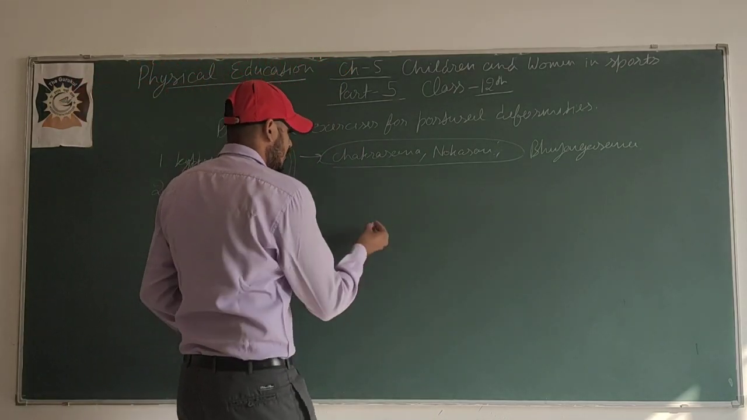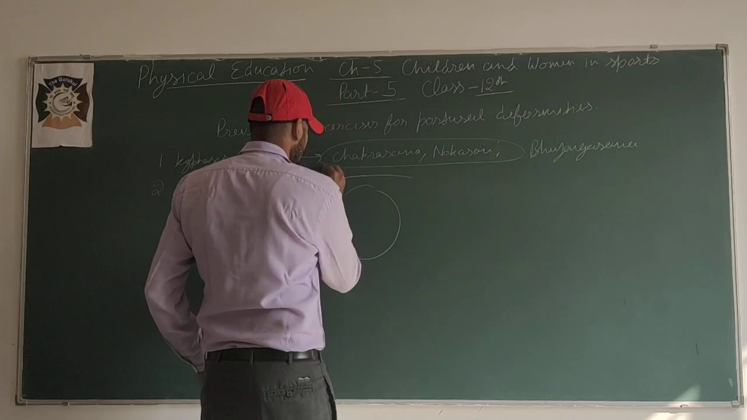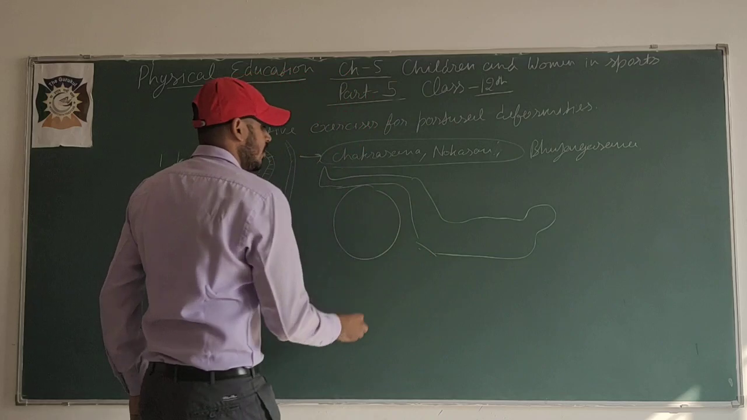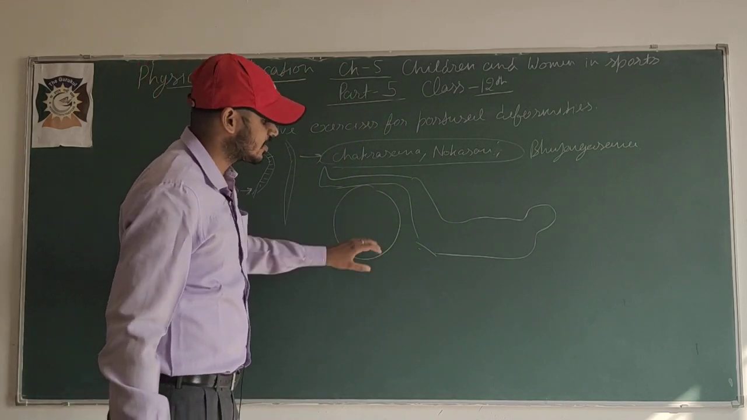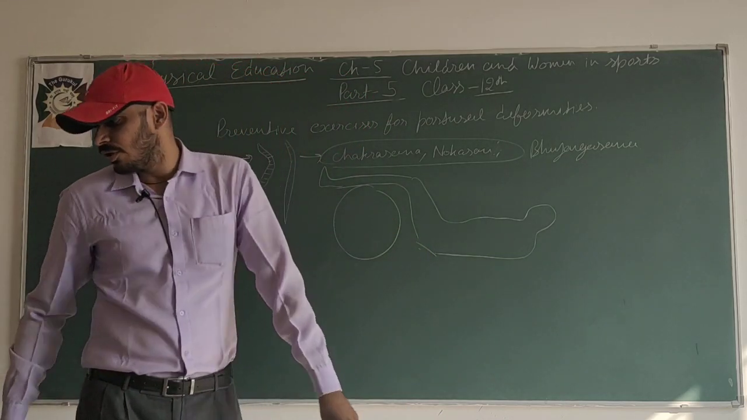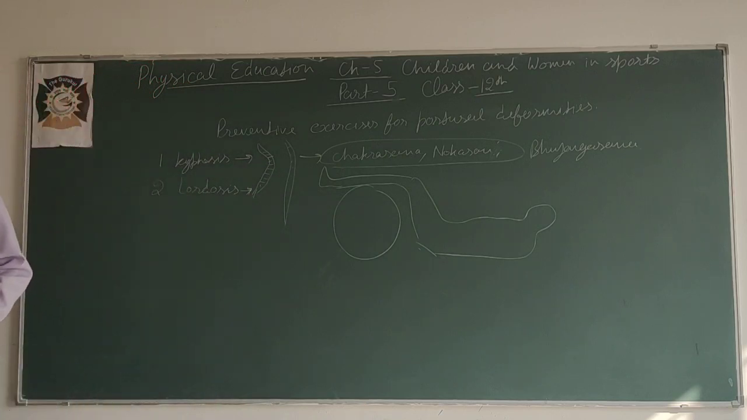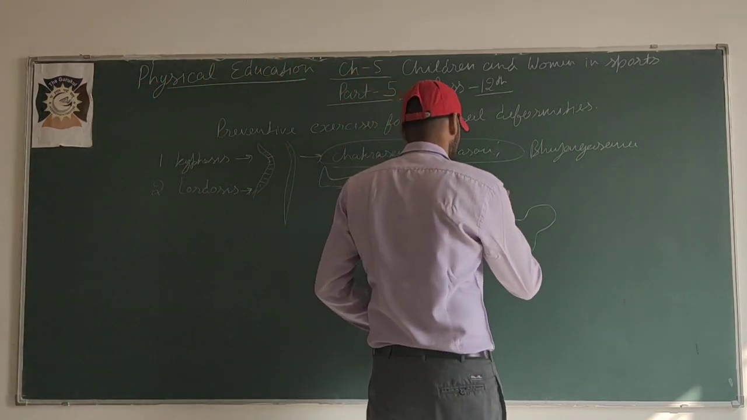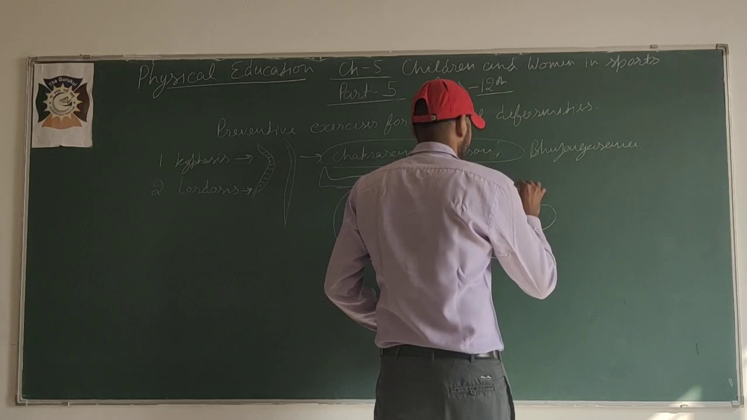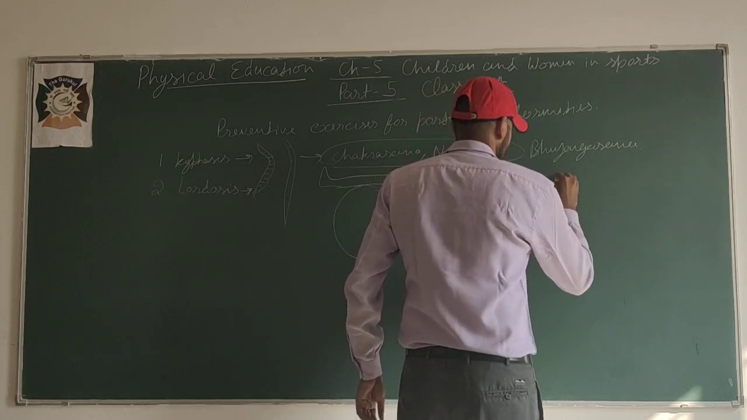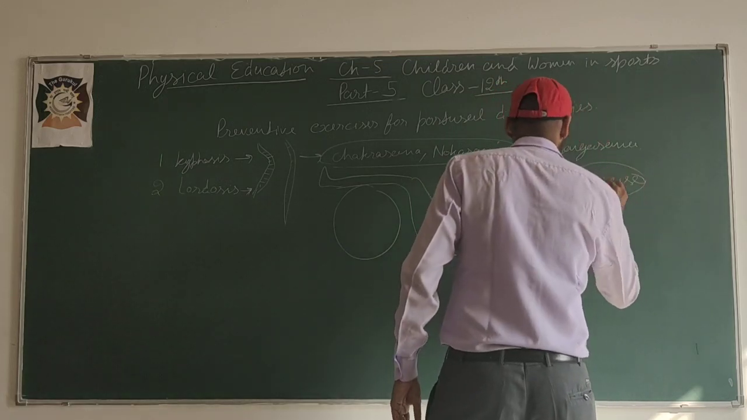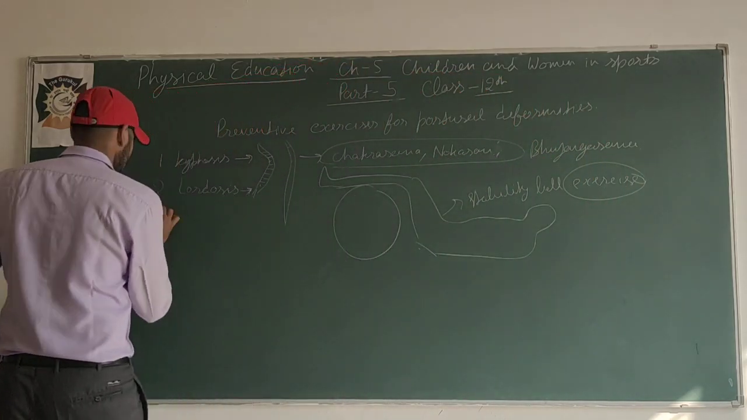One more thing: there is a ball, and on that ball our legs roll. This is also an exercise to prevent lordosis. It is known as the stability ball exercise. Okay.